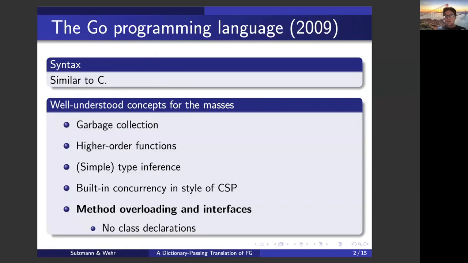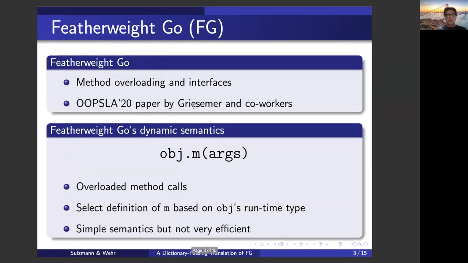I should say that Go does not support class declarations as found in C++ and Java, but it comes with a specific form of method overloading and interfaces. That fragment of Go that covers method overloading and interfaces is referred to as Featherweight Go, and has been specified in a recent paper.